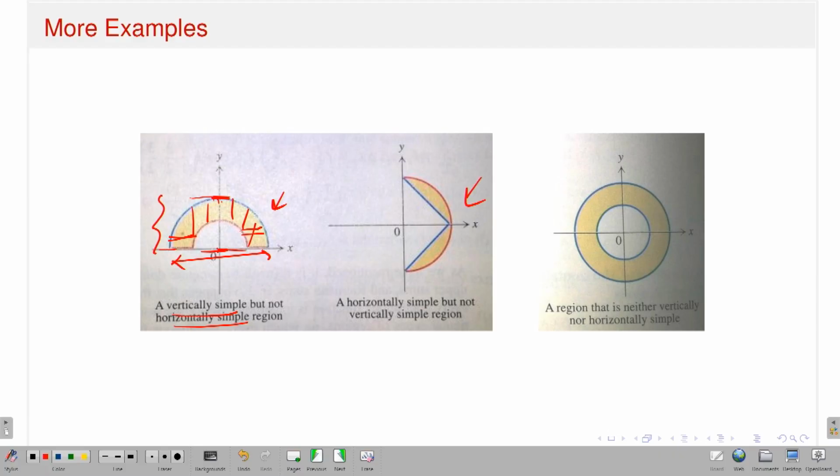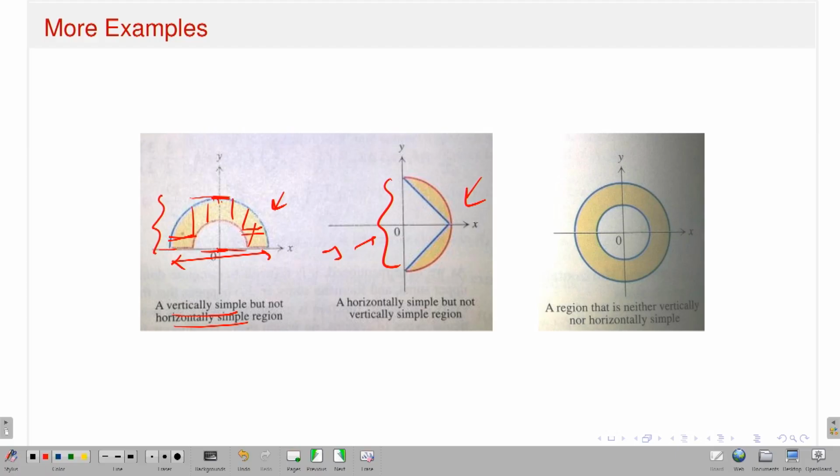Similarly, this one is horizontally simple, but it is not vertically simple. Horizontally simple is perfectly alright, because y varies from this to this, y is fixed, and x should vary from h1(y) to h2(y). That is perfectly alright, because if y varies from this to this, then x varies from h1(y) to h2(y).